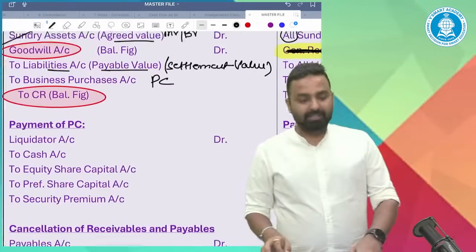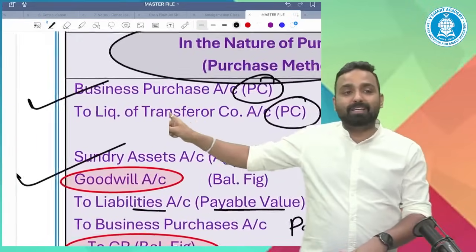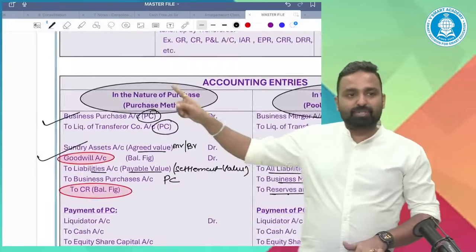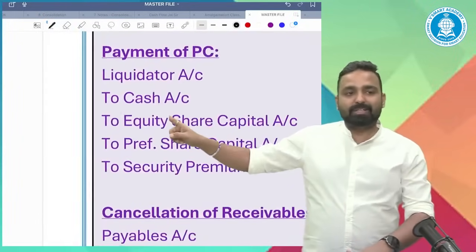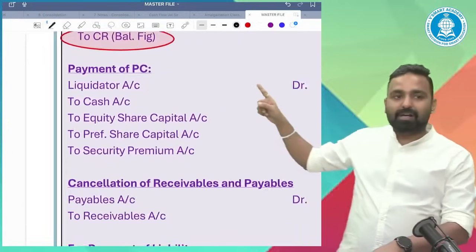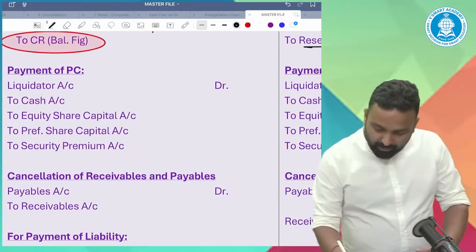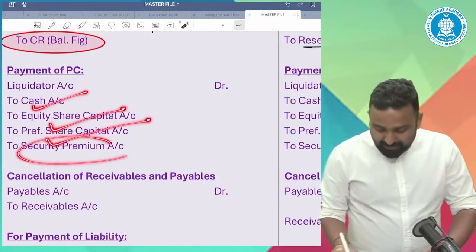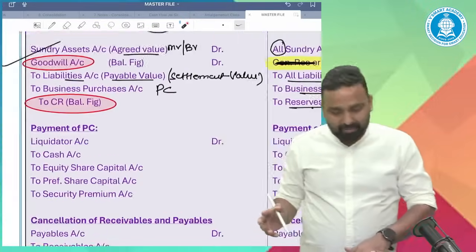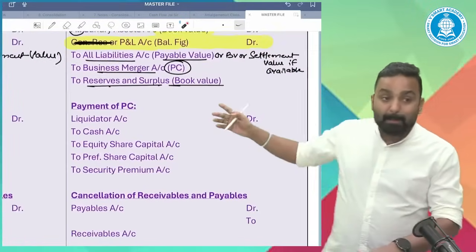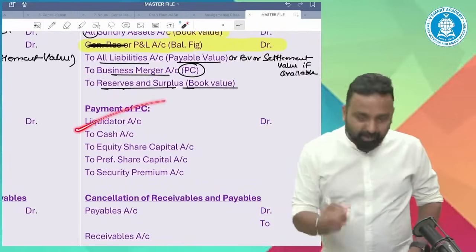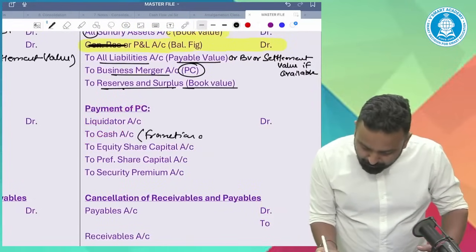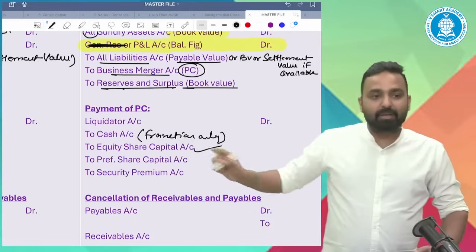Third entry. I told you that you hand over the PC in the hands of the liquidator. Okay, now time to hand over. This was a due entry. Now, when you discharge the PC to the liquidator, what entry will you pass? Liquidator account debit to what PC you are giving? You may give cash, you may give equity shares, you may give preference shares at a premium or without a premium, debentures, whatever you will give. But in the case of merger, liquidator account debit to cash, maybe for the fraction only, to equity share capital, to preference capital.